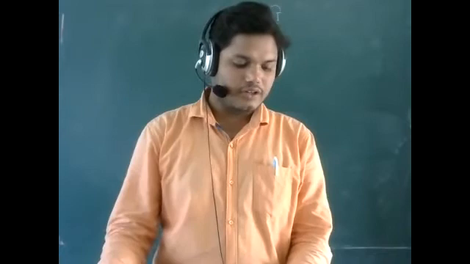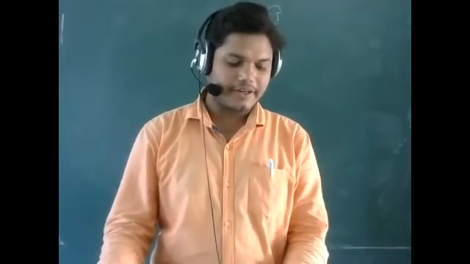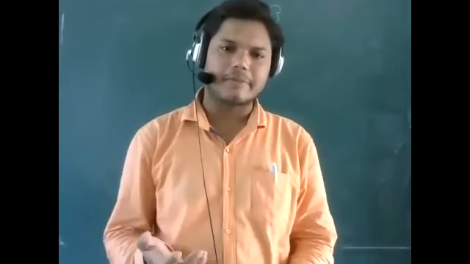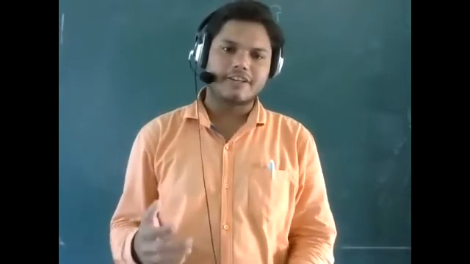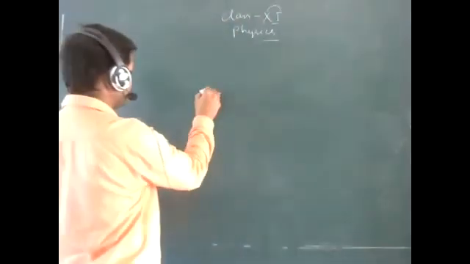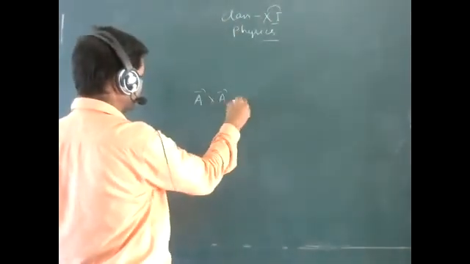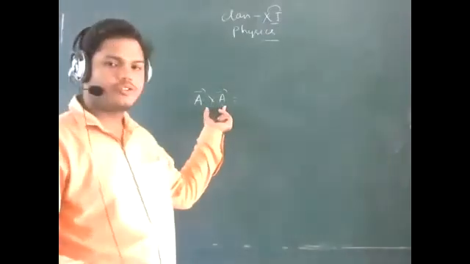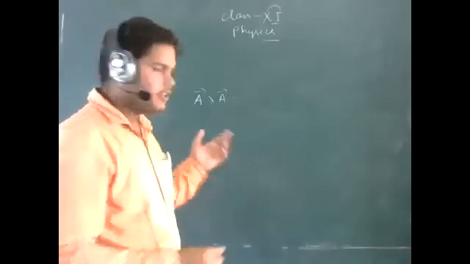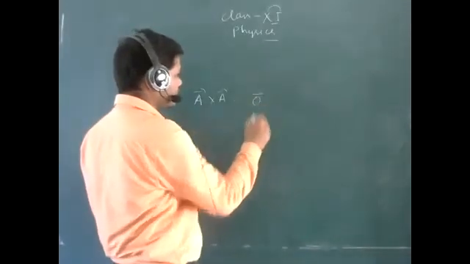Fourth property: the vector product of a vector with itself. If we take a vector cross the same vector, the angle between the two vectors is 0 degrees, and sine 0 equals 0. So the total will be the zero vector.